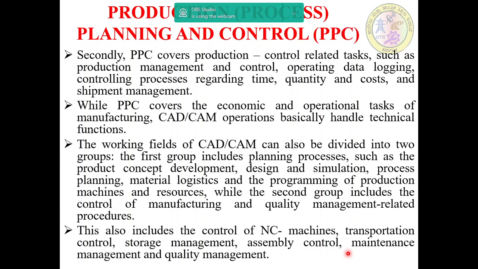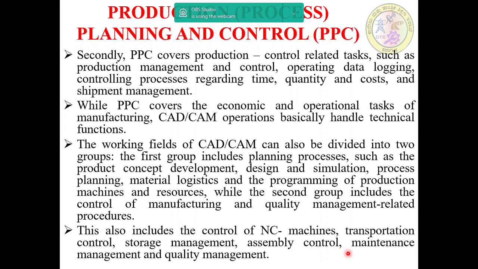While production planning and control covers the economic and operational tasks of manufacturing, computer-aided design as well as computer-aided manufacturing operations basically handle technical functions. The working field of CAD/CAM, that is design as well as manufacturing, can also be divided into two groups.